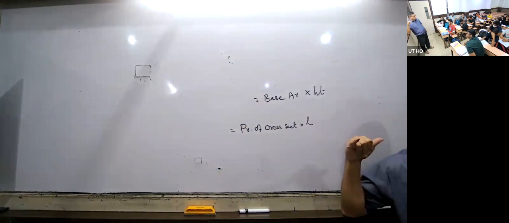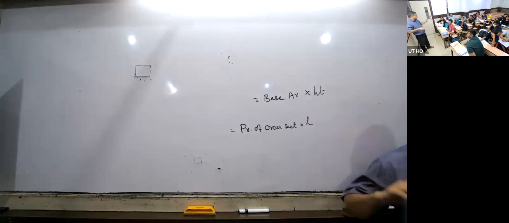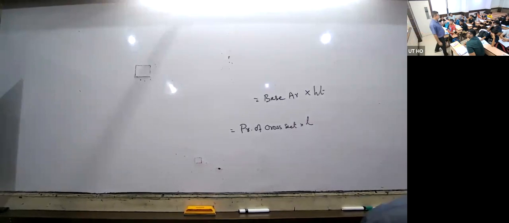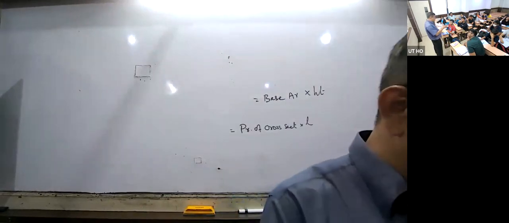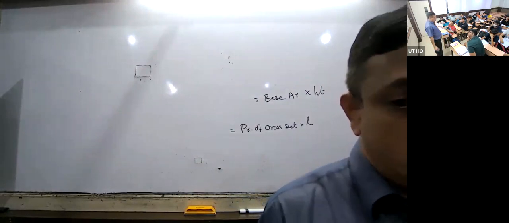So the first condition: the volume for a uniform solid is the area of the cross section into length. It is only for uniform solids. Which ones are uniform? Cuboid is uniform. Cube is uniform. Cylinder is uniform. How about the cone? Not uniform. Sphere? No, if it is cut, the slices are small, so the sphere is not uniform. Hemisphere, half of the sphere, is also not uniform. Understood or not? Now, one by one, I am going to tell about them.